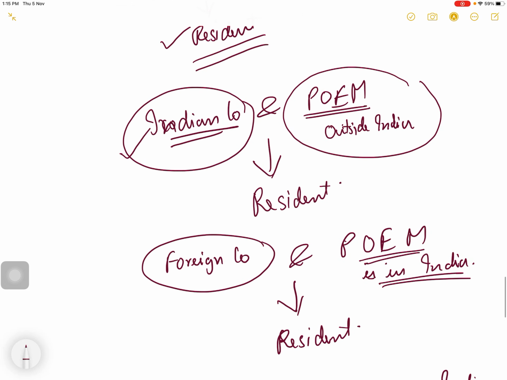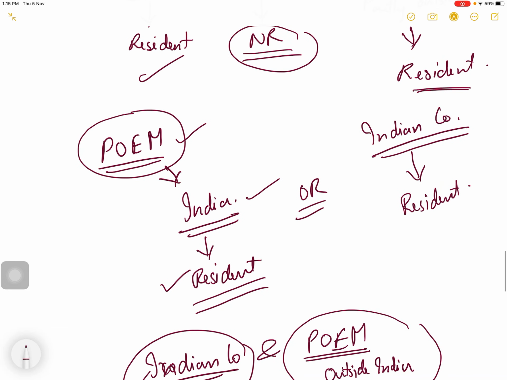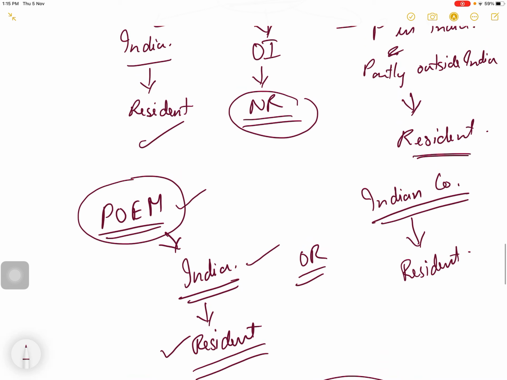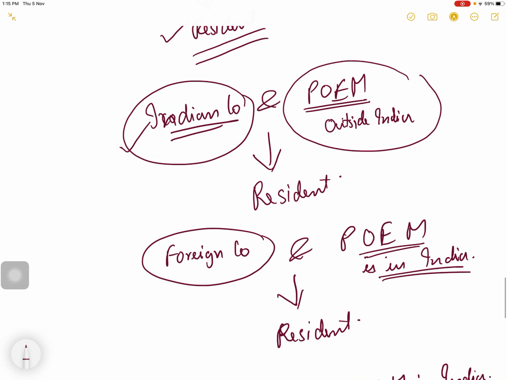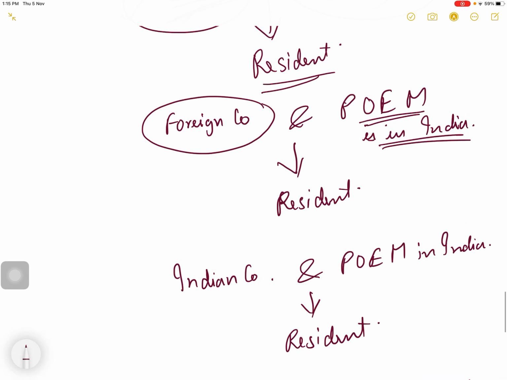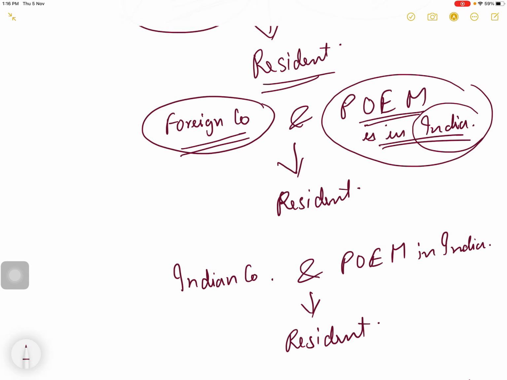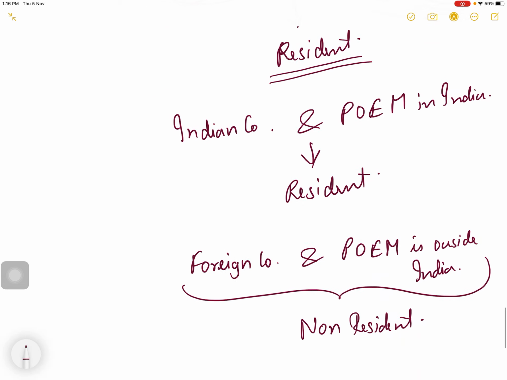Got it? So if the company is an Indian company, it is resident. If place of effective management is in India, it is resident. Otherwise, it is non-resident. If the company is an Indian company and place of effective management is outside India, still it is resident because it is an Indian company. If it is a foreign company and place of effective management is in India, still it is resident in India.